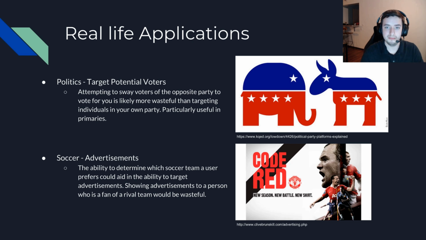It's pretty likely that Republicans aren't going to be voting in the Democratic primary, so you'd be wasting your time trying to target them. On the other hand, the soccer dataset might benefit from this in advertising. Say, Manchester United likely doesn't want to waste money advertising apparel or season tickets to fans of one of their rivals. These people are much less likely to be affected by the advertisement. Instead, they can target users that are Manchester United fans already, who are much more likely to buy their product.